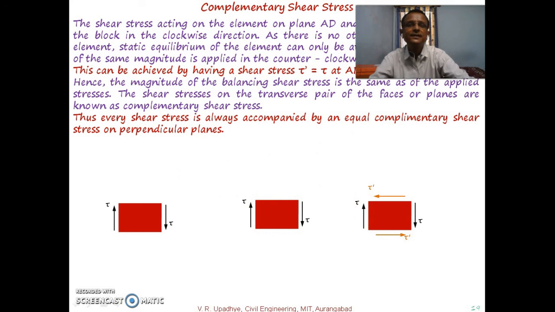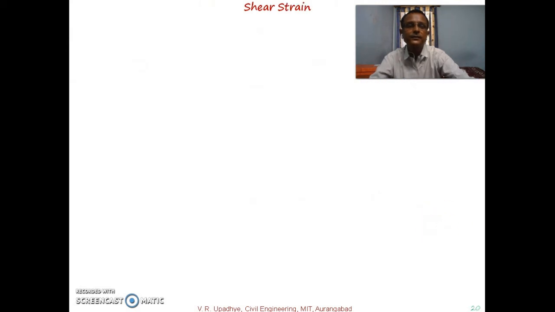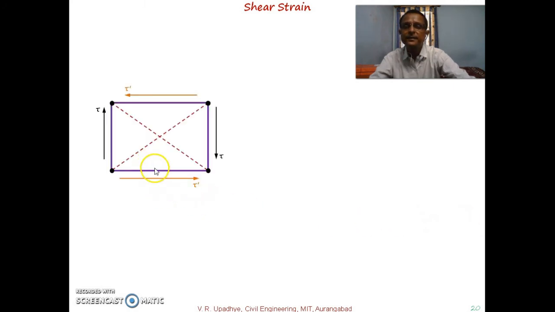So with this discussion regarding shear stress and complementary shear stress, we will go further with discussion regarding shear strain. So what is given in this diagram is, now if this is the block which is subjected to this internal stress tau, shear stress over here and shear stress over here, and say this is complementary shear stress acting on this plane.